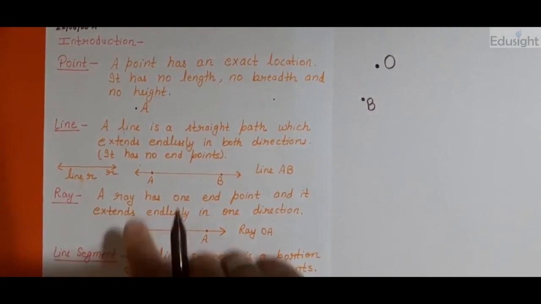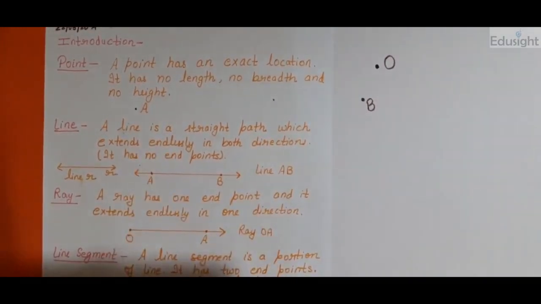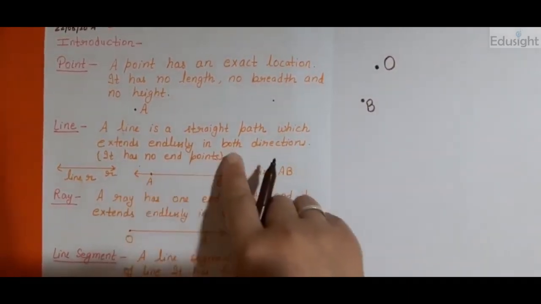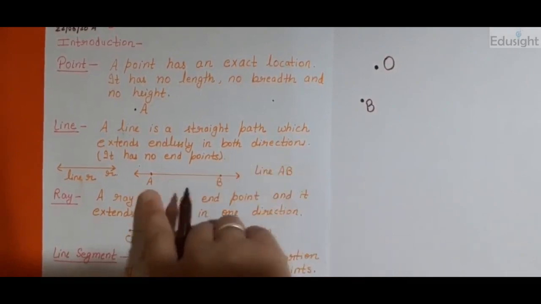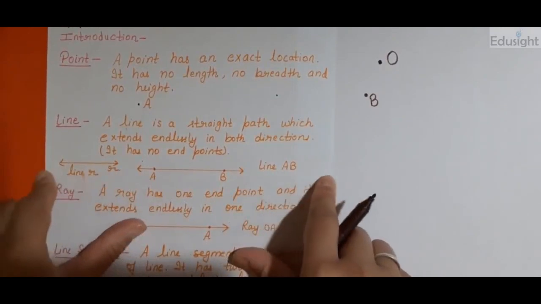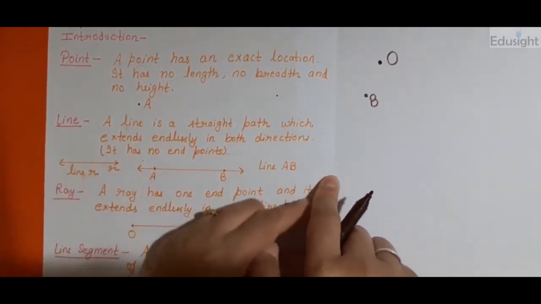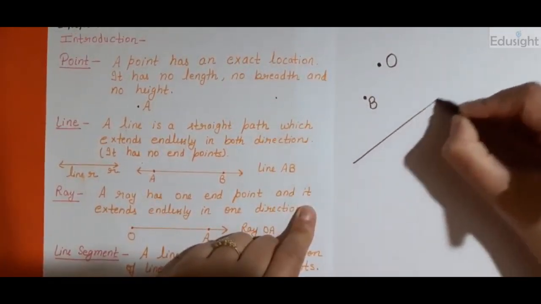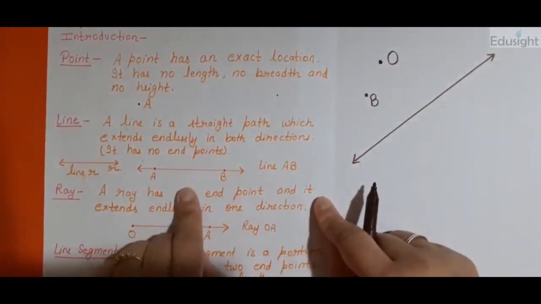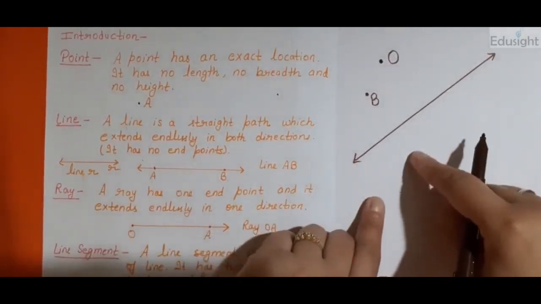Now what does extend mean here? Extend means बढ़ सकता है, बढ़ना. Here extend means this path can be extended in both direction. दोनों directions में we can extend this path. हम बढ़ा भी सकते हैं इस path को. ठीक है? Suppose I am taking a straight path here as this. I am taking a longer line than this line. I can make it shorter. I can make it longer.